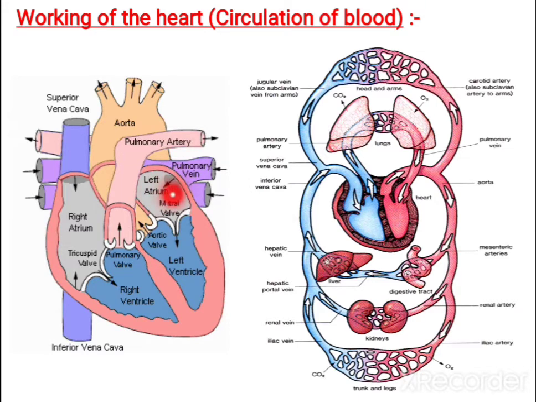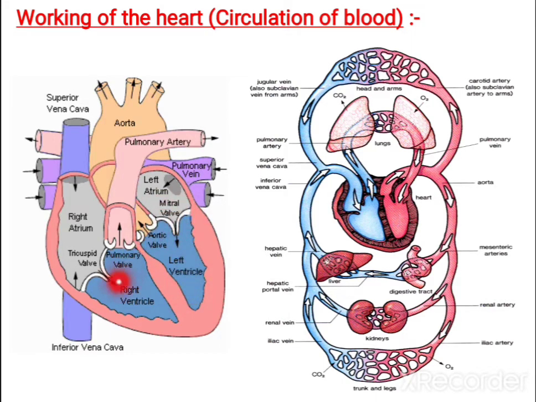So this side oxygenated blood, this side deoxygenated blood will be there. Then later the atrium contracts. When it contracts, the blood is pumped here. From the right atrium, the blood will come to the right ventricle. From the left atrium, it will come to the left ventricle. Okay, so now the left and right ventricles are filled with blood.